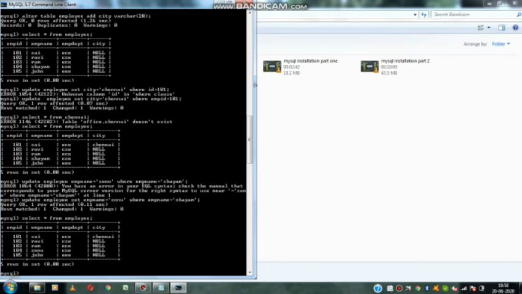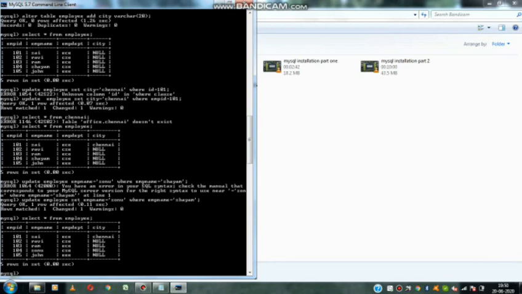Okay, so next one is delete. Whenever you are working with delete, we have to work a little bit carefully. What does that mean? Now how many rows are in the table? 5 rows in the table.